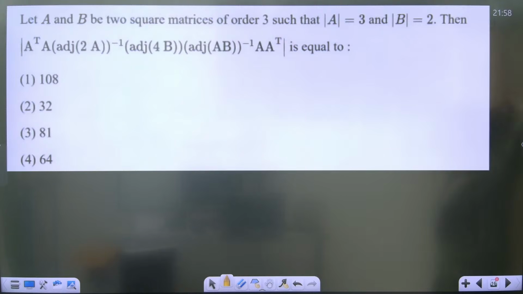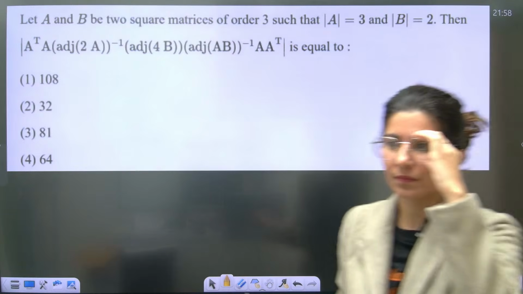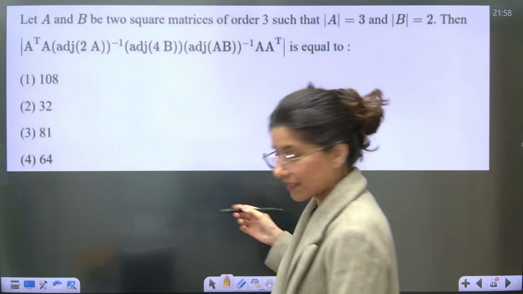Okay. Now this question, how many of you think that this question is a scary question? Obviously, this question is not that easy. I mean, not a very direct question. You have to do some hard work, but not as difficult as you think. If you have done enough practice, if you know how to solve such questions, then you can definitely perform well in this type of question. Again, properties will be used over here. Yes, this is a PYQ.